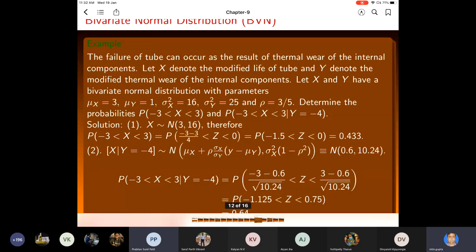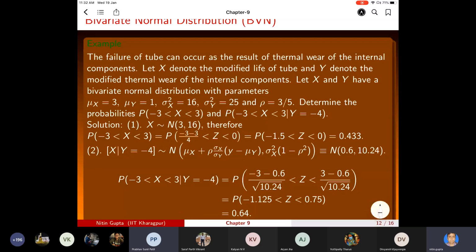Let us take an example. The failure of a tube can occur as a result of thermal wear of the internal components. Let X denote the modified life of the tube, and Y denote the thermal wear of internal components.